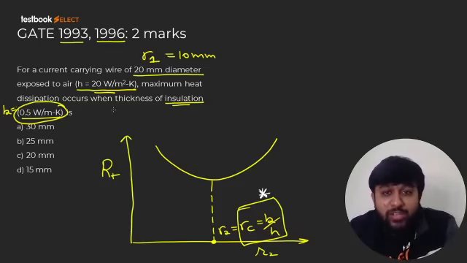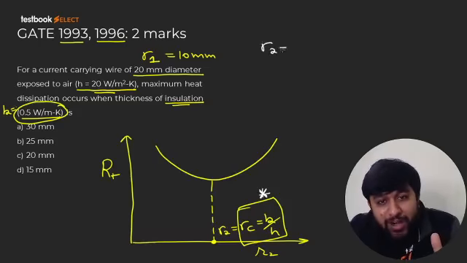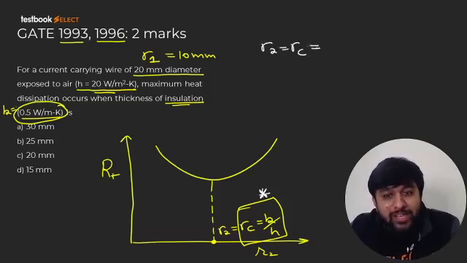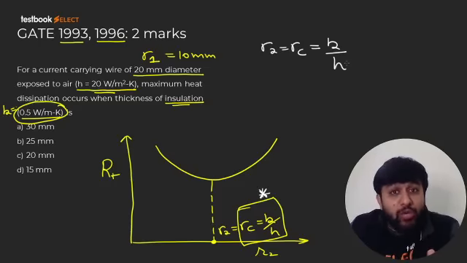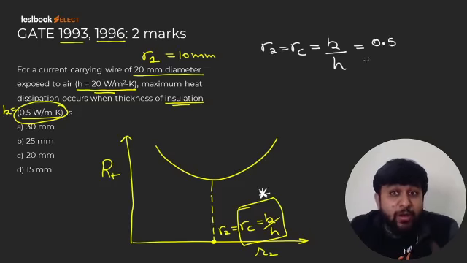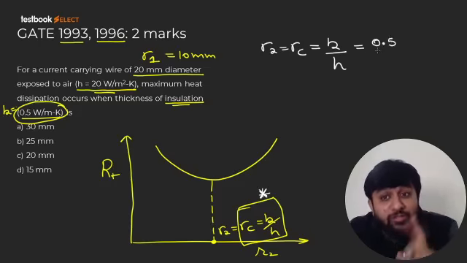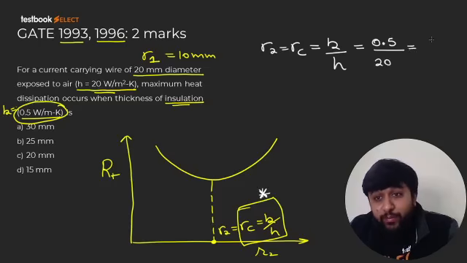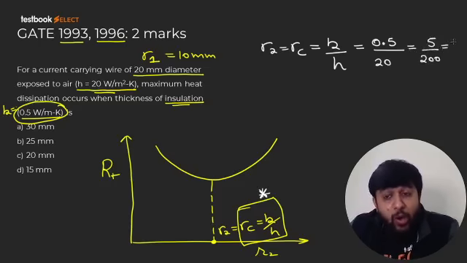Okay? Now in this case we know that resistance should be minimum, so R2 must be equal to RC. So what is RC? RC is equal to K by H. Why did I take K by H, not 2K by H? Because we have a wire. Wire is a cylindrical body. So this K of insulation material is 0.5. Please remember, this K is of the insulation material, not of the wire material or pipe material. And the coefficient of convection is 20. I think this will become 5 by 200, which would be like 1 by 40, or that will become 0.025,